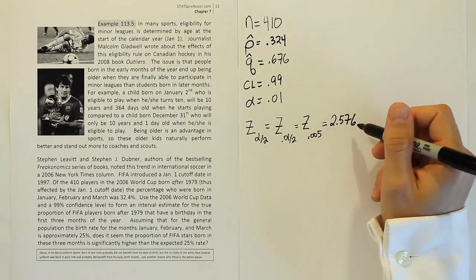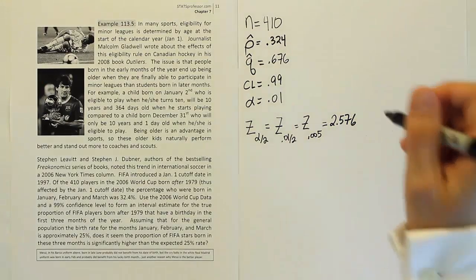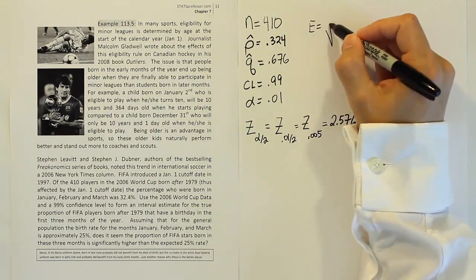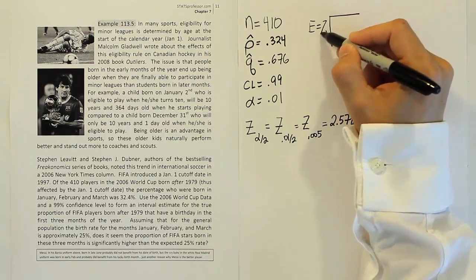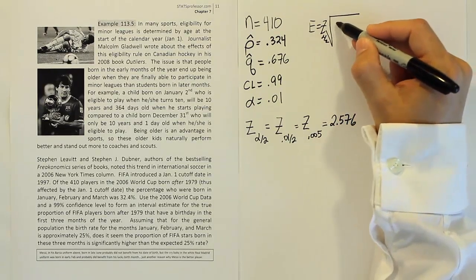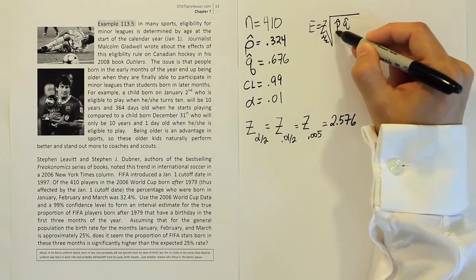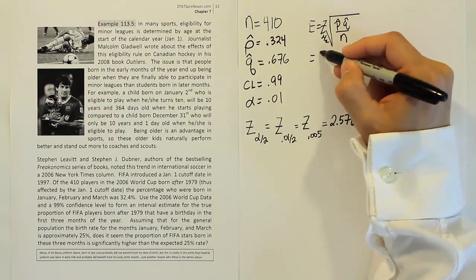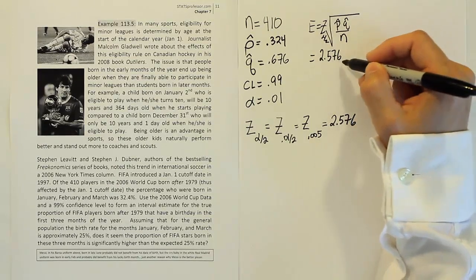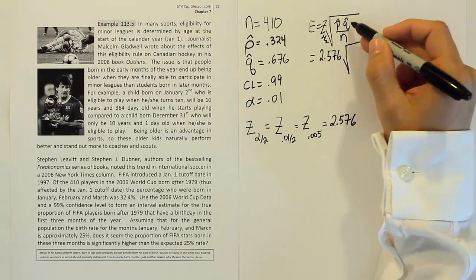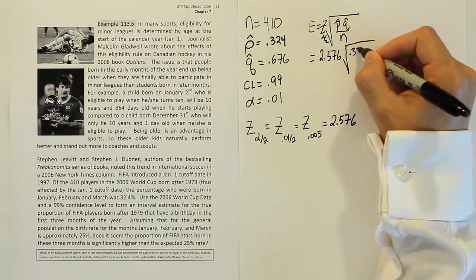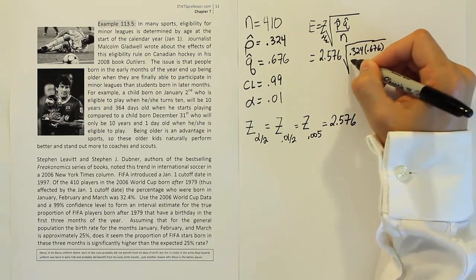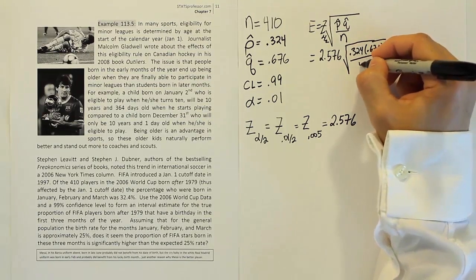Our next step then is to plug that into our margin of error formula. So let's do that up here. The margin of error formula, remember, is the critical value, z alpha over 2, times the square root of p hat q hat over n. So our z alpha over 2 value is 2.576 times the square root of our p hat and q hat multiplied, so 0.324 times 0.676, right? And then we'll divide all of that by n, which is 410.